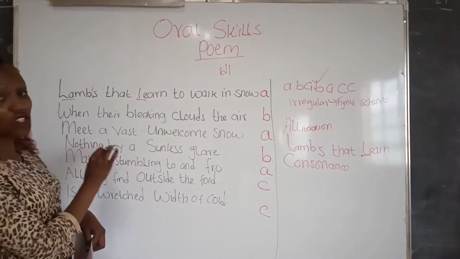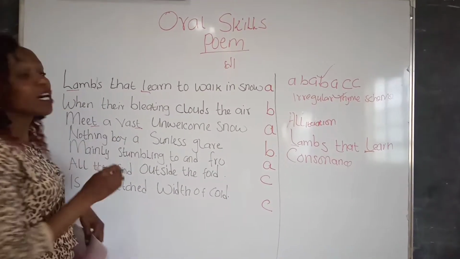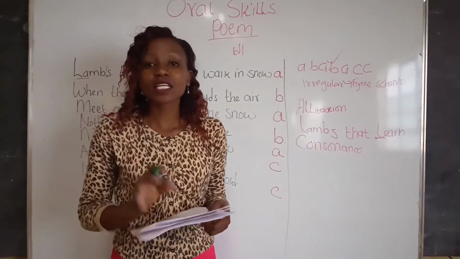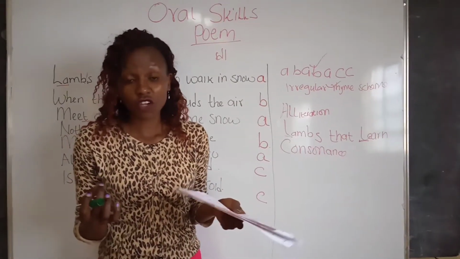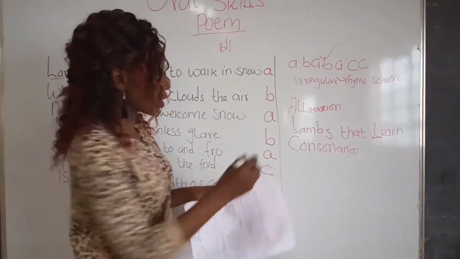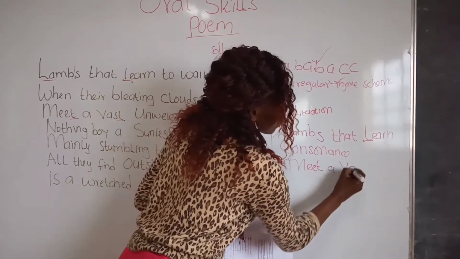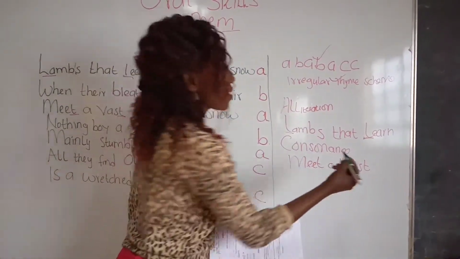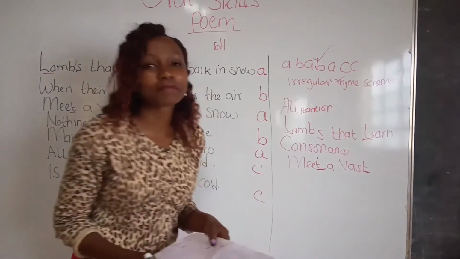We have meet, a, vast. The T and the T sound is repeated. You remember in consonance, it's the repetition of a consonant sound in the middle or at the end of words that follow each other closely. So we have meet, a, vast, and then you go and underline the repeated sounds. That is the T and the T.